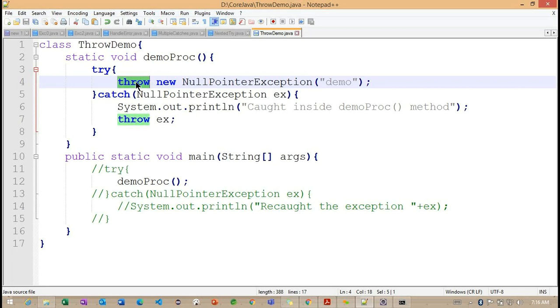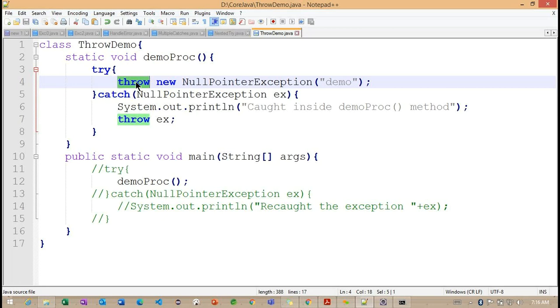A simple example in real-time scenarios: we'll work with validations based on some restrictions. Each and every application will have different validations.